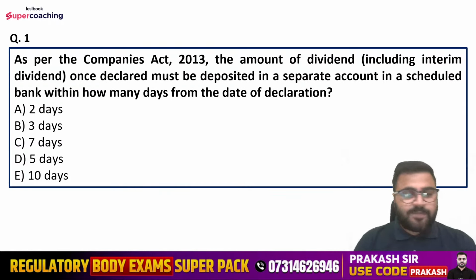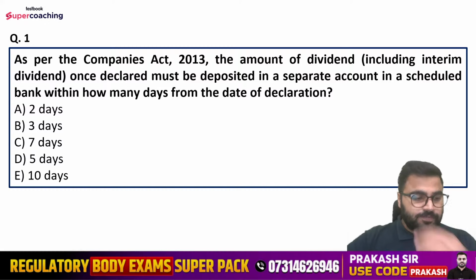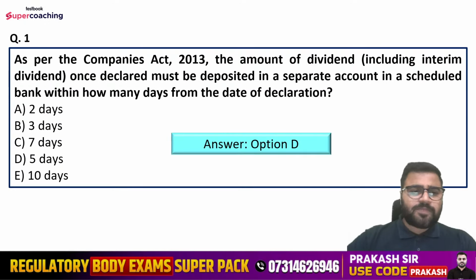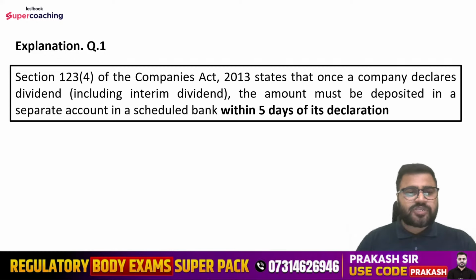So yes, let me know what is the right answer, so that after that I would reveal and tell you the explanation as well. So what is the right answer of this question according to you? So the right answer is option number D, that is 5 days. So read the explanation. As per section 123 subsection 4 of the Companies Act 2013, it states that once a company declares dividend including interim dividend, the amount must be deposited in a separate account in a scheduled bank within 5 days of its declaration.